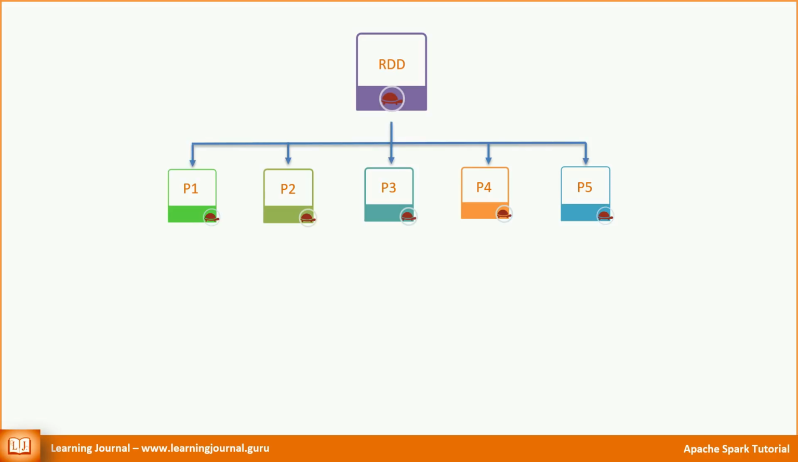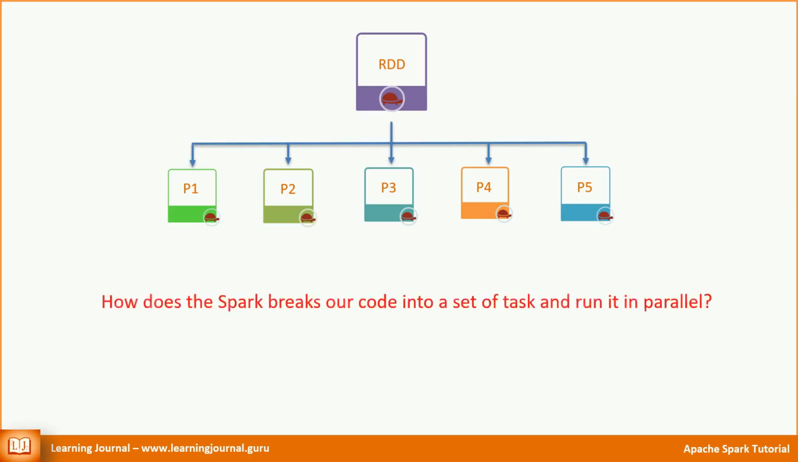However, that wasn't the objective of this video. At the beginning of this video, I said that I'm going to explain how Spark breaks our code into a set of tasks and runs it in parallel. Let me ask you a simple question. Given this RDD, if I want to count the number of lines in this RDD, can we do it in parallel? No brainer, right? We already have 5 partitions.